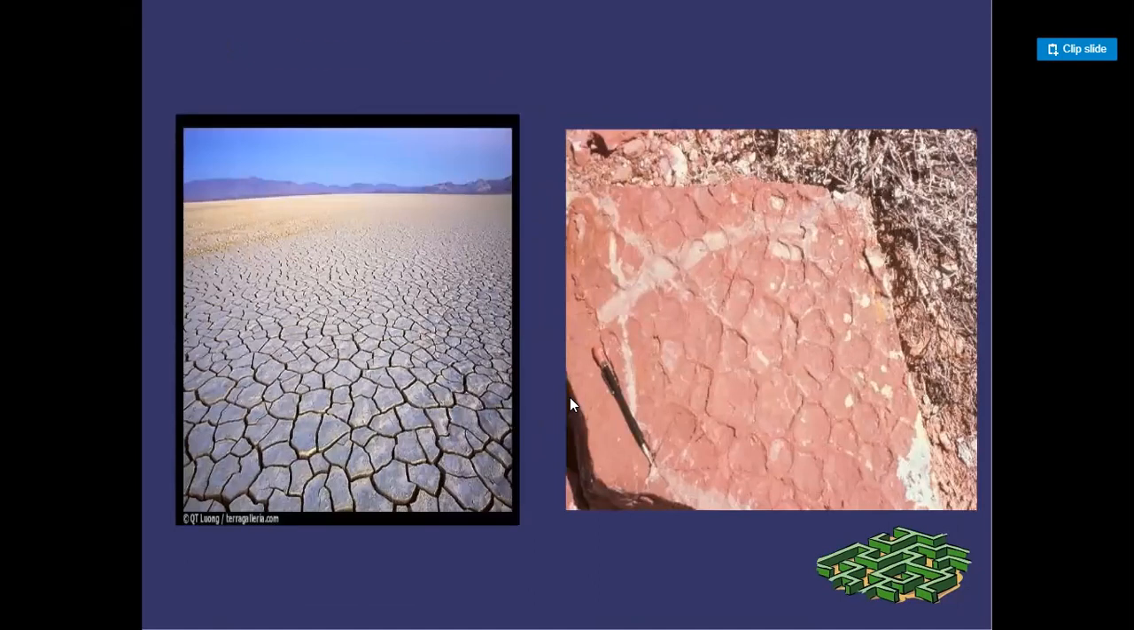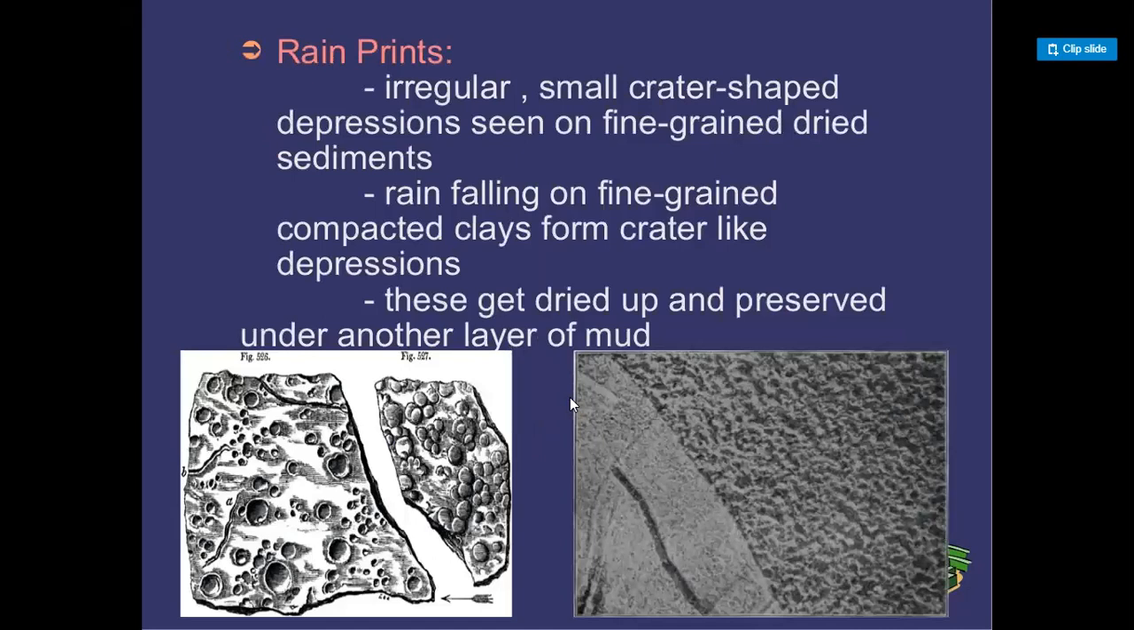Rain prints. Irregular, small crater-shaped depressions seen on fine-grained dried sediments. Rain falling on fine-grained compacted clay forms crater-like depressions. These get dried up and preserved under another layer of mud.